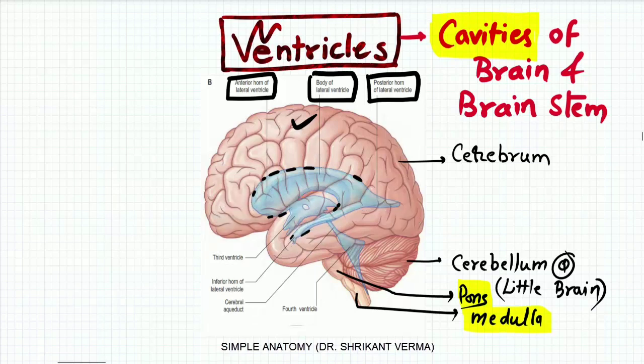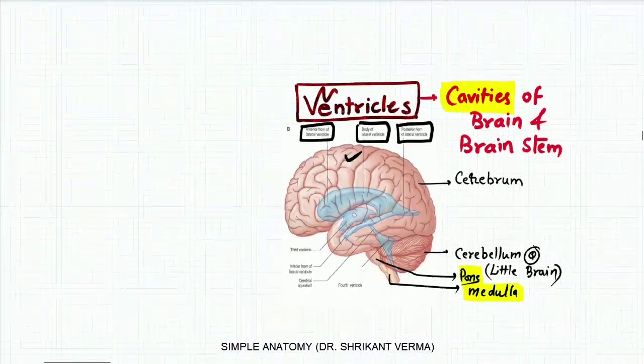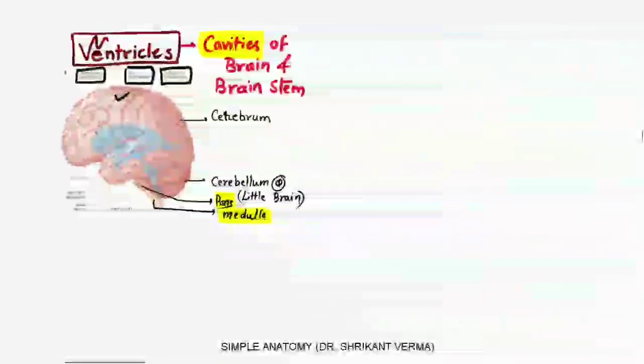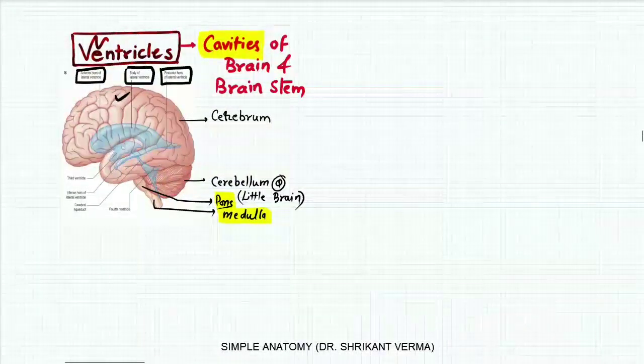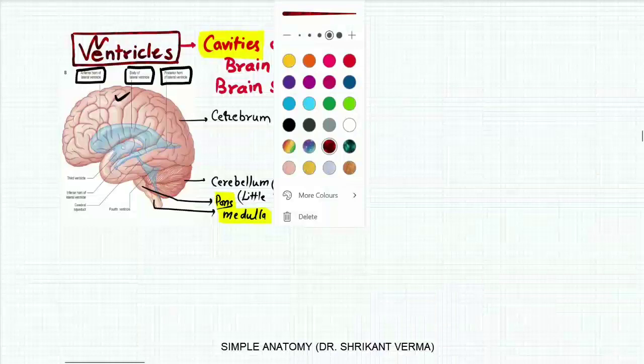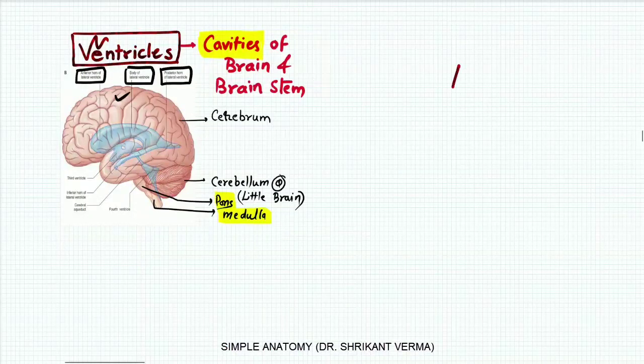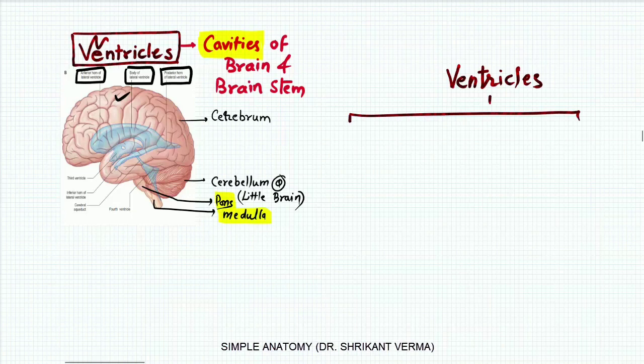You can write down notes about the ventricles. What are the parts of the ventricles in the brain?